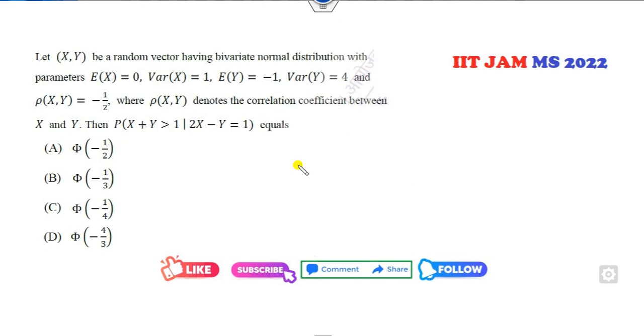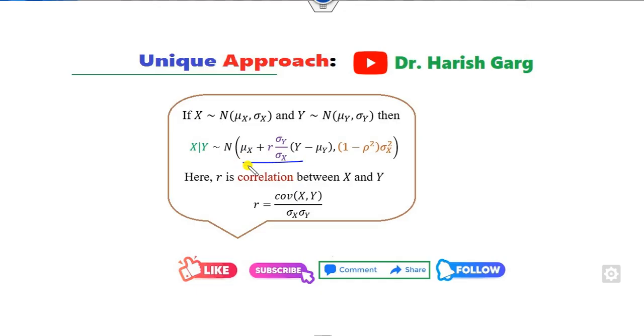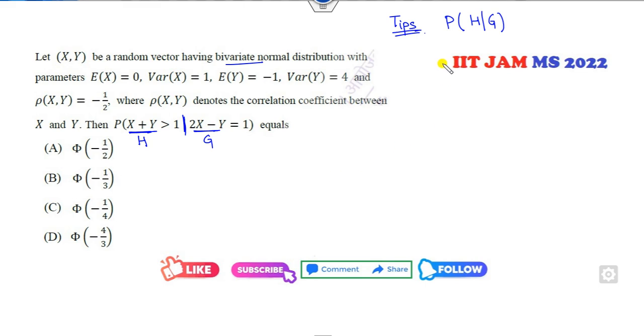Look at this another one. What is given to you? Okay, now this is a conditional distribution and it's a bivariate distribution. Always remember, say I call this number h. This number I call g. Whenever your target is to find this case, then always use this formula. That is just like the regression line of x over y. So we need the mean of the first value. So what is that? I can say the mean of h. H means here. So can you find the mean of this value firstly?